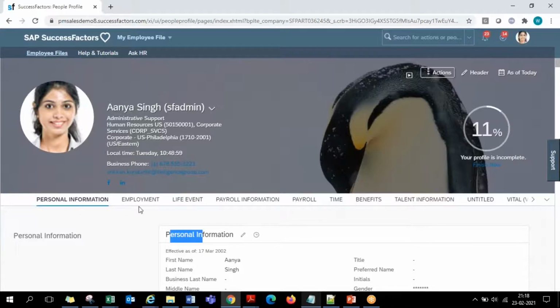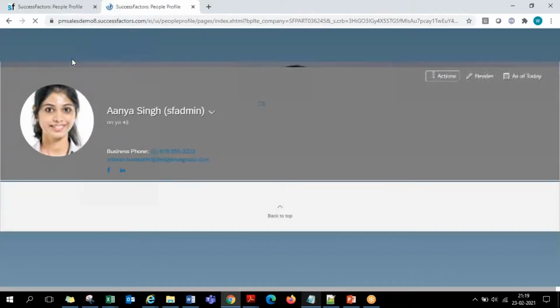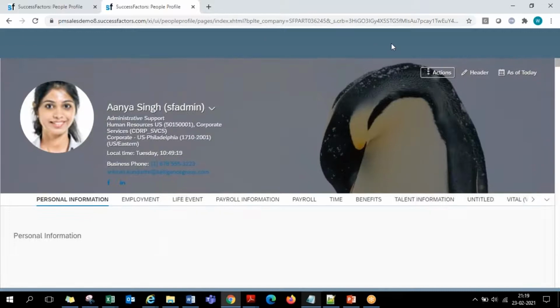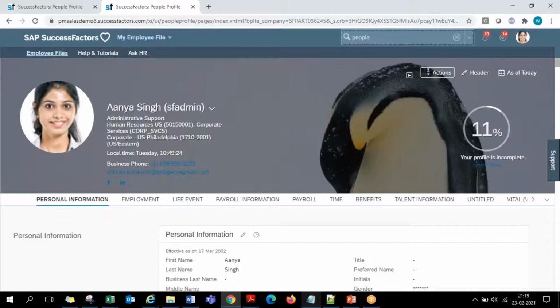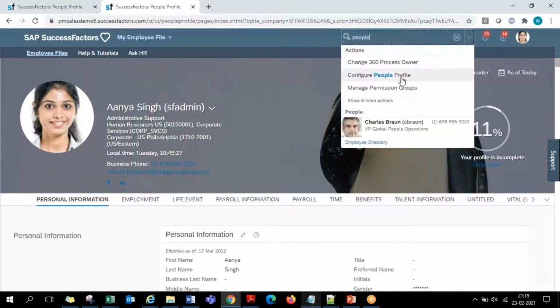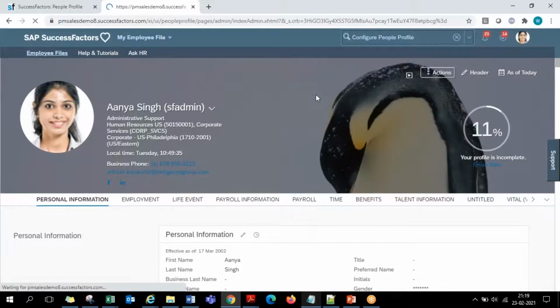So any reordering, relabeling, anything can be done in a separate page called configure people profile. The page where the people profile layout can be controlled is called configure people profile, guys. If we just search with the keyword people, we get it. Just give me a moment. So here in the top search area, just search with the keyword people, you get configure people profile. This is the one. Obviously this is a configuration screen that will be accessible only by consultants, not the end users.